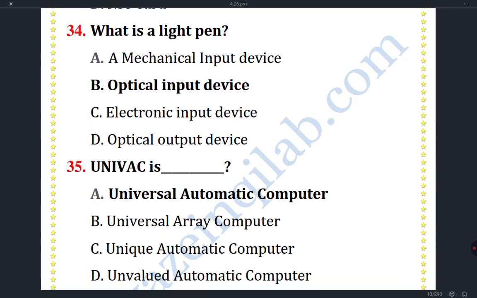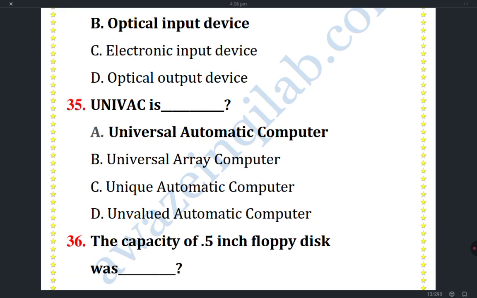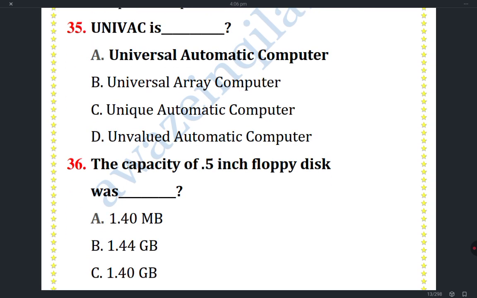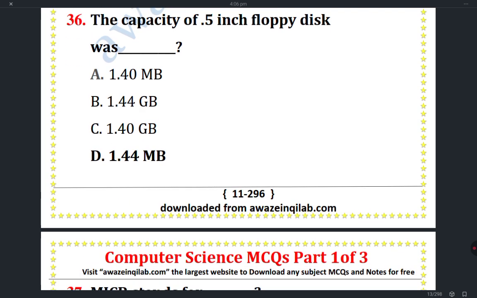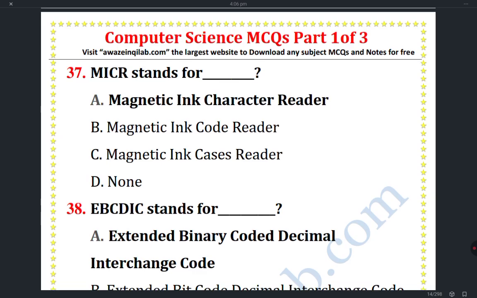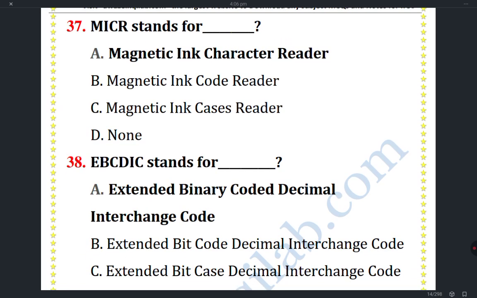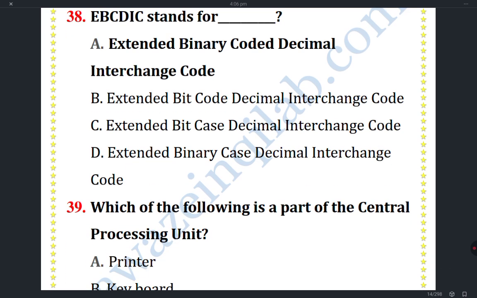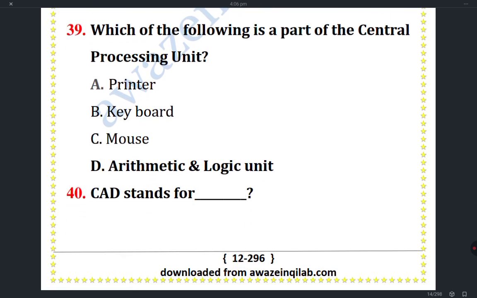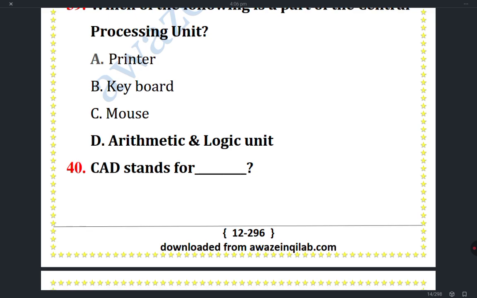Modem. What is a light pen? Optical input device. UNIVAC is Universal Automatic Computer. The capacity of 5-inch floppy disk was 1.44 MB. MICR stands for Magnetic Ink Character Reader. EBCDIC stands for Extended Binary Coded Decimal Interchange Code. Which of the following is a part of central processing unit? Arithmetic and logic unit is a part of central processing unit, which is known as CPU.